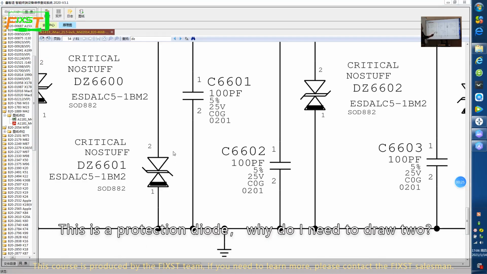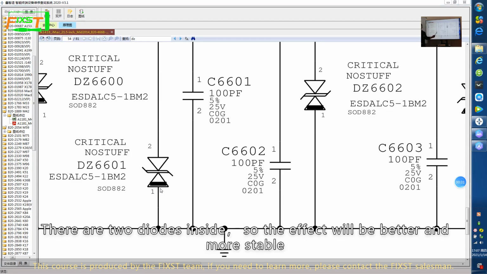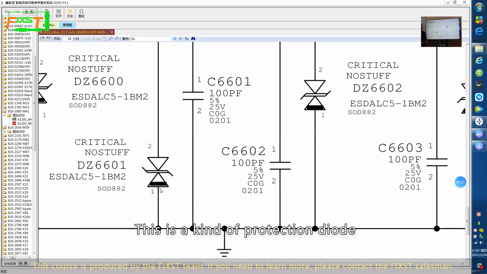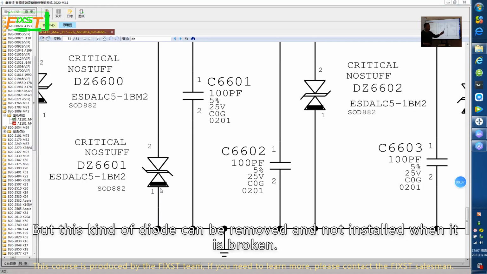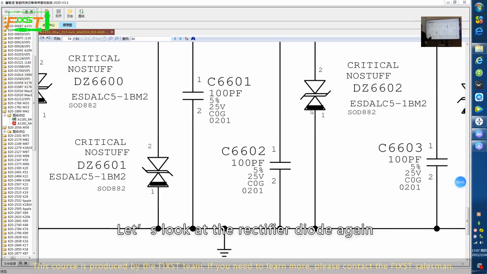Why do I need to draw two? On the surface, it's one diode, but a composite diode. There are two diodes inside, so the effect will be better and more stable. This is a kind of protection diode. But this kind of diode can be removed and not installed when it is broken. Let's look at the rectifier diode again.